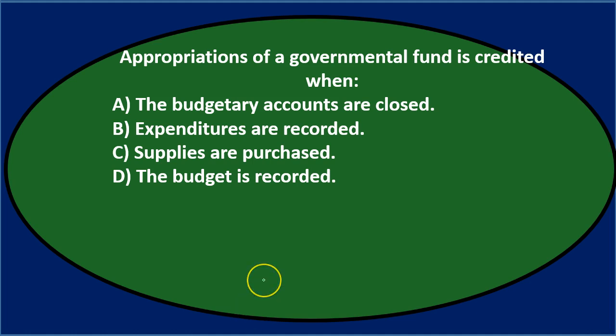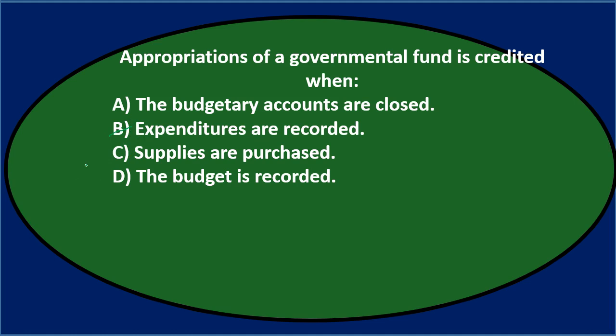So appropriations of the governmental fund is credited when, that's when it's going to go up when we credit it. A, the budgetary accounts are closed. This only really gets affected if there's an adjustment, or at the beginning when we post the budget, or at the end when we close the budget. Those are the two kind of components. And then B says expenditures are recorded. Now, the expenditures are the actual expense type items, and we don't reduce the appropriations, although we do reduce the encumbrances. So it's not going to be when the expenditures are recorded. That doesn't affect the appropriations.